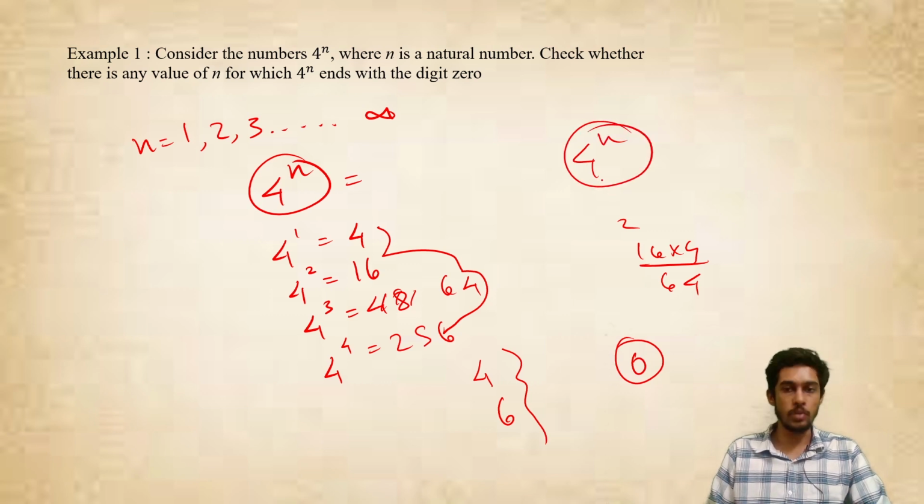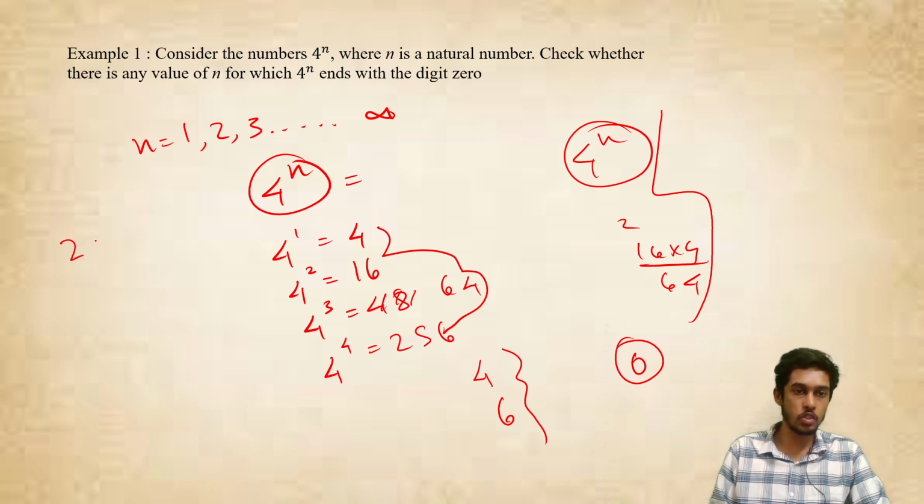Now how do you prove this? So we can do trial and error and see that we are able to observe this. But how do you show this as the answer? So you will say that for any number to end with 0, there are two primes which are important. That is 2 into 5 has to come in its prime factors, because only 2 into 5 will give you 10, or the 0 will come in the last place of the number. If there is no 2 into 5, it will never give you 0 in the last digit of the number.